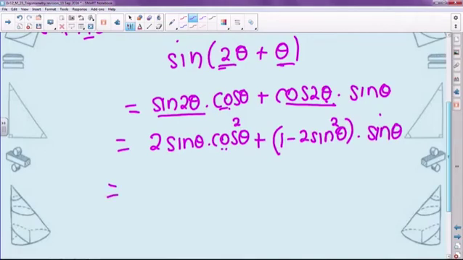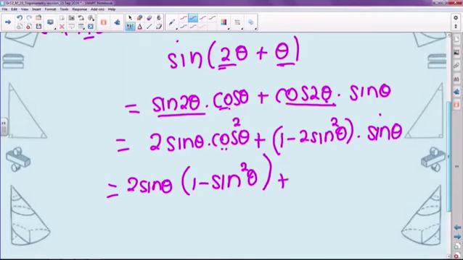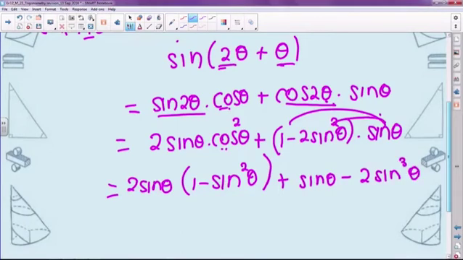Okay, so it's quite a process. Let's go to the next step. We're going to say cos squared theta we can rewrite as 1 minus sine squared, because remember your basic identity, sine squared plus cos squared is 1. All right, plus let's multiply sine theta into this bracket, so I get plus sine theta minus 2 sine cubed theta.